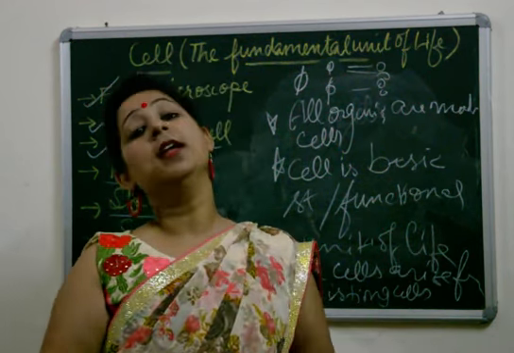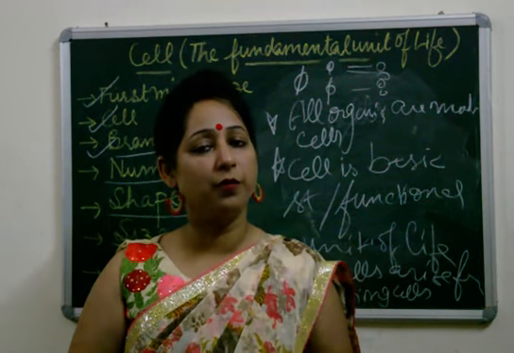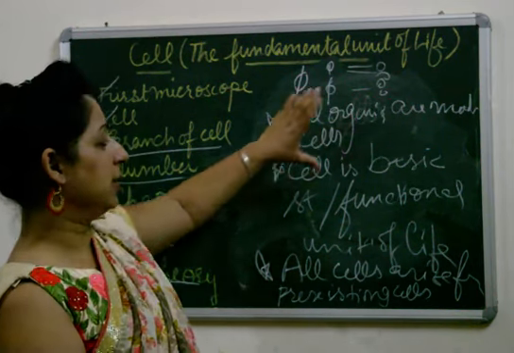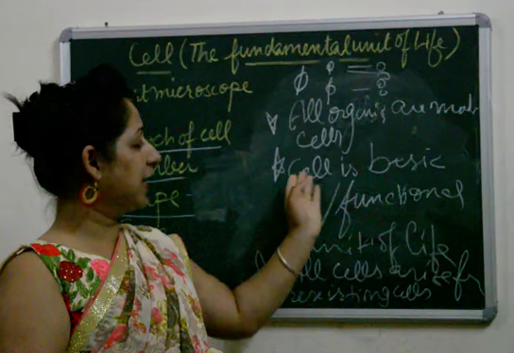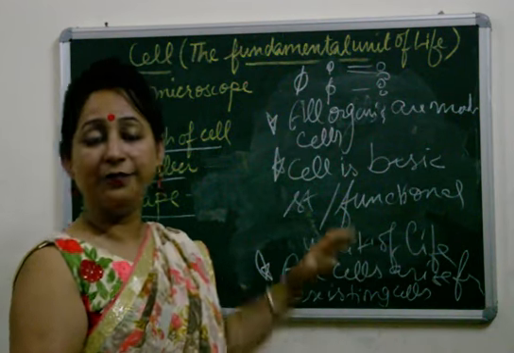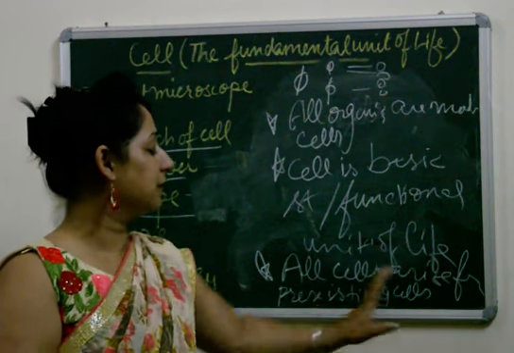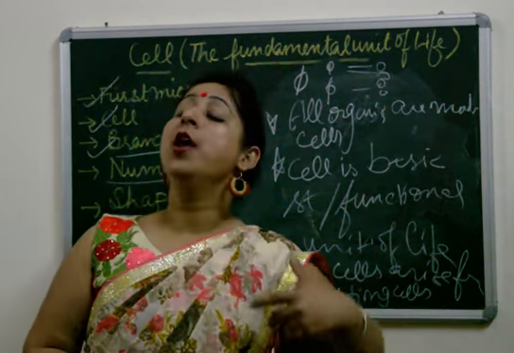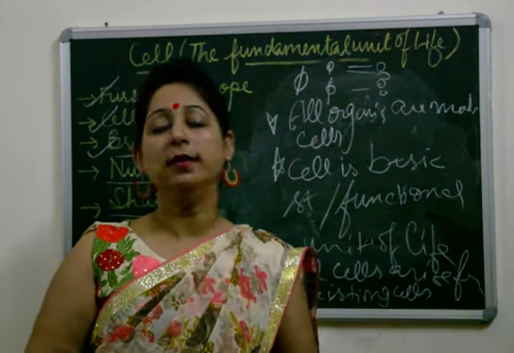Now this cell theory is termed the modern cell theory, as it was extended by Rudolf Virchow. The two points, all organisms are made up of cells and the cell is the basic structural and functional unit of life, were given by Schleiden and Schwann. The one point added, all cells arise from pre-existing cells, was given by Rudolf Virchow. All this comes under the modern cell theory.